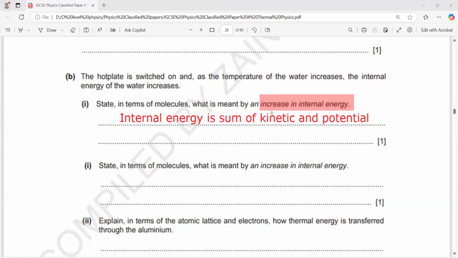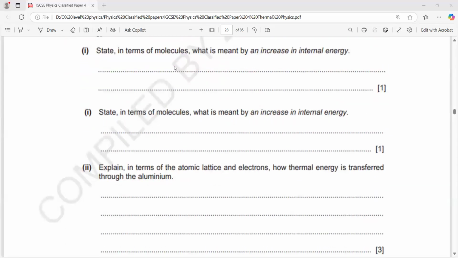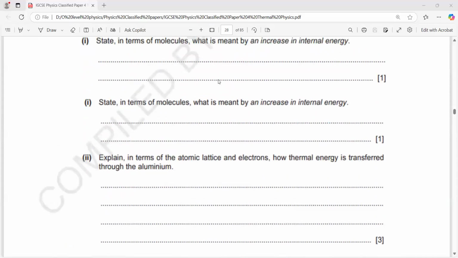Because the question does not ask to define internal energy. The question is what is meant by the term increase in internal energy? It means that the sum of kinetic and potential energy will increase. Chemical energy, strain energy, nuclear energy, these are not internal. Internal energy is the energy of the particles, which is the sum of kinetic and potential energy of the particles.